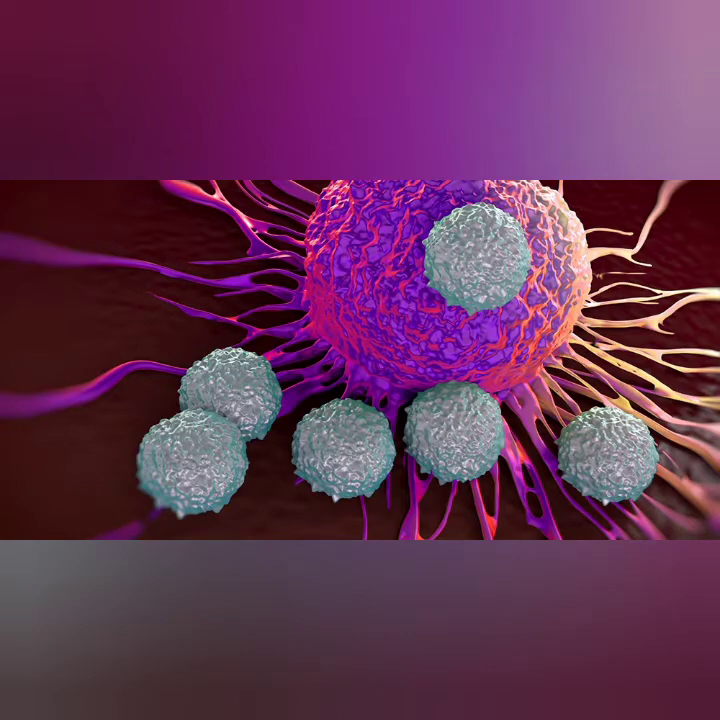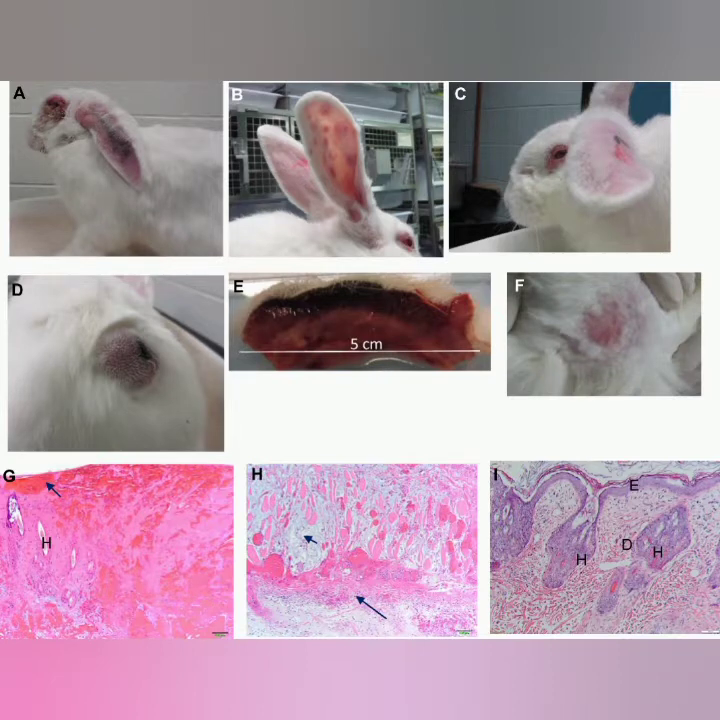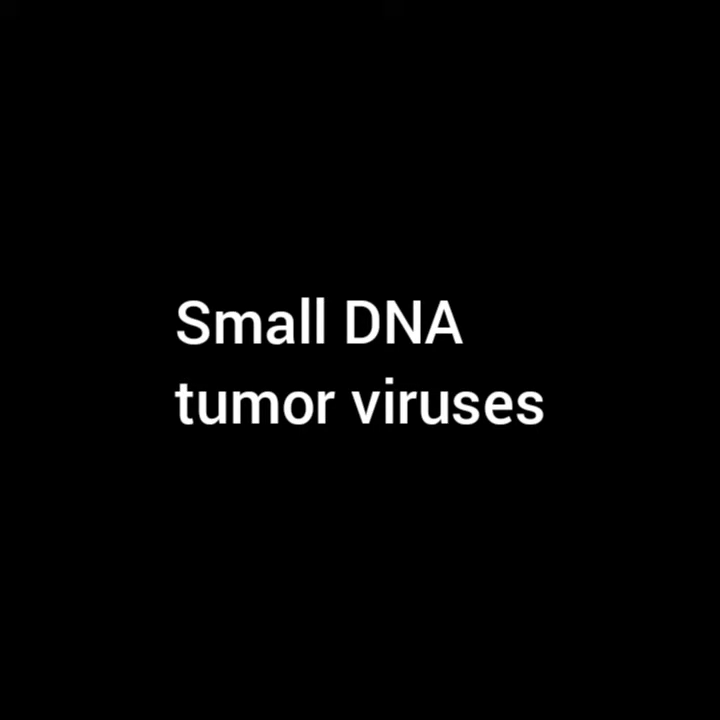tumor viruses. The first discovered tumor viruses are Shope papilloma virus and fibroma virus, which were discovered in rabbits in the 1930s by Richard Shope, who found that wild rabbit tumors could be transferred into domestic rabbits. So next we are going to a brief explanation regarding small DNA tumor viruses.